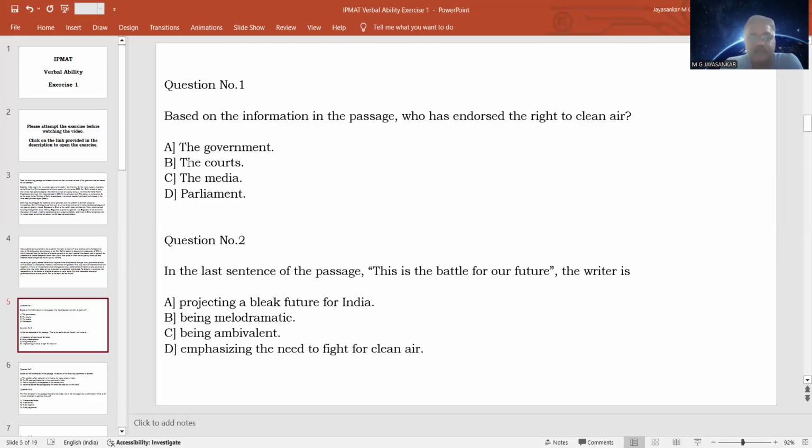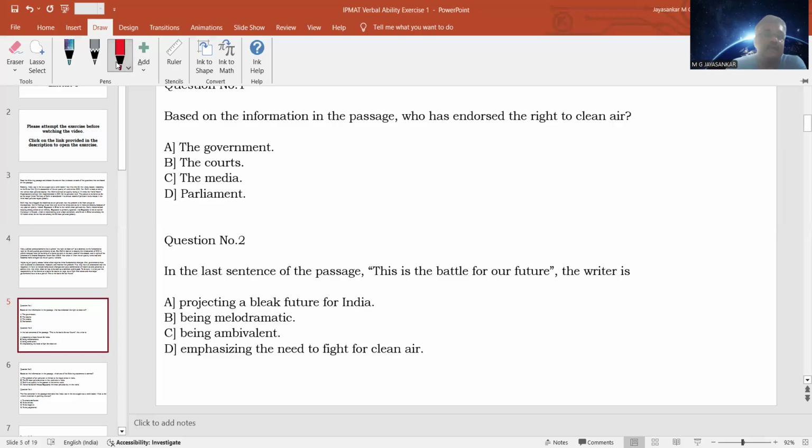So the first question is based on the information in the passage: who has endorsed the right to clean air? What is endorsement? Endorsement means supported or reinforced. So who has supported the right to clean air? What is the answer? A very clear answer is given.